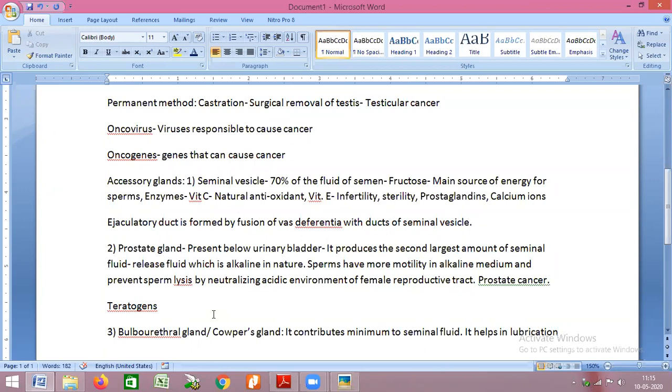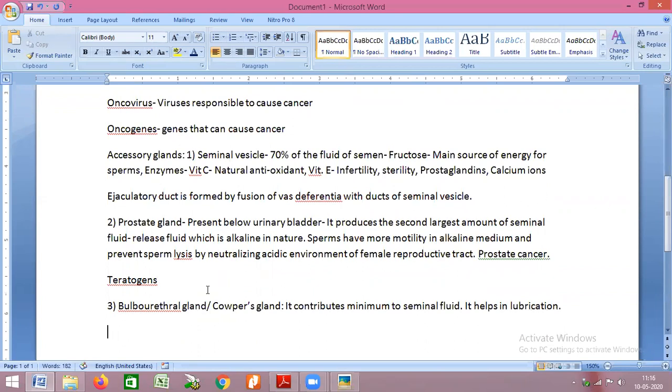It lubricates, or it reduces friction between the penis and vagina so that the penis can enter easily inside the vagina and facilitate the sexual mating. Okay. In females also, we have a structure similar to Cowper's gland. This structure is called Bartholin's gland.